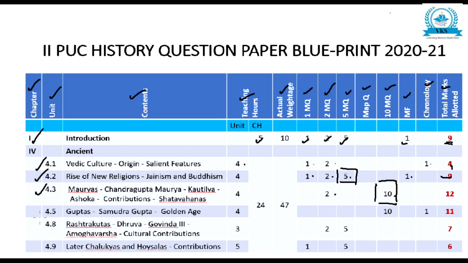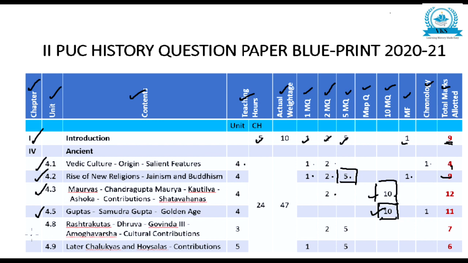Next, 4.5, Guptas, teaching hours 4, and here 1 10 mark question, very important, chronological order 1, total 11. In this 10 mark question, we can easily understand it might be the golden age of the Guptas. Why is the Gupta age called the golden age? That is a 10 mark question here. So here we saw one 10 mark question, and earlier also we saw one 10 mark question.